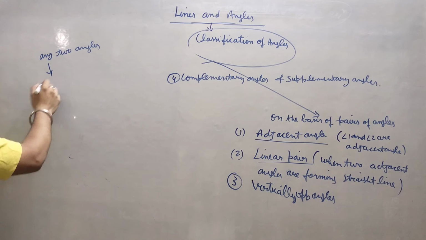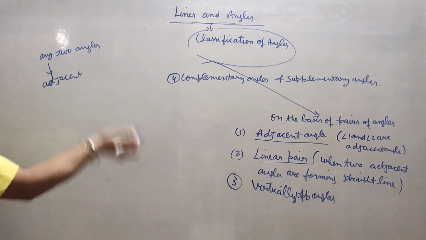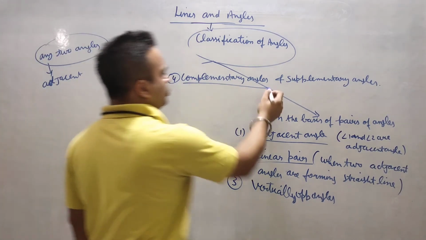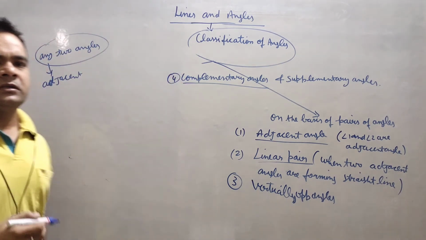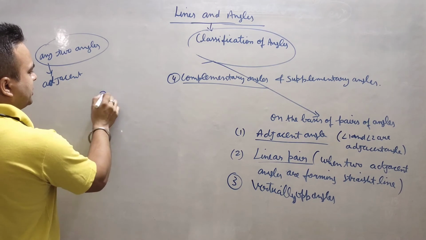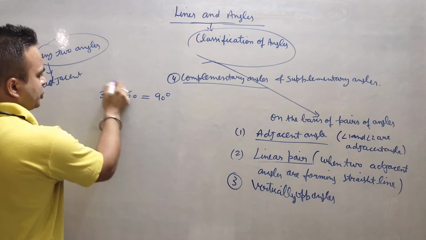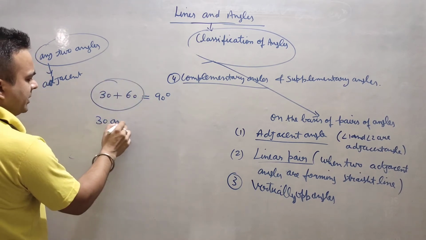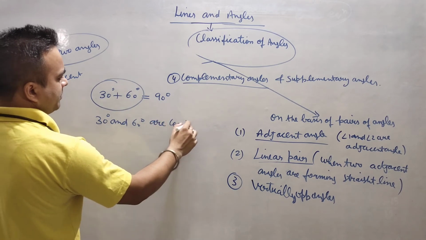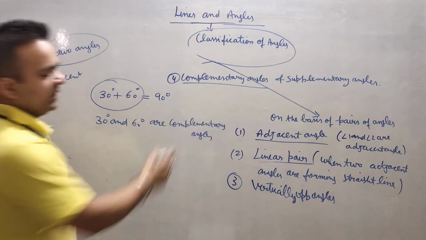Because any means they can be adjacent, right? They can be a linear pair. But in this particular term, we are just checking any two angles if their sum is 90 degree. Suppose one is 30 degree and one is 60 degree, and you can see that the sum of both angles is 90 degree. So we will say that 30 degree and 60 degree are complementary angles. This is the way to write.